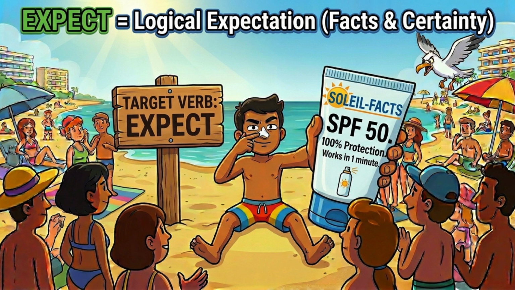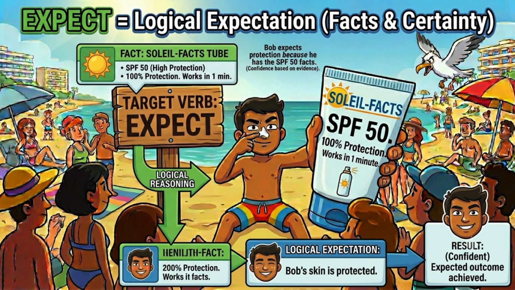The second verb is expect. Logical expectation. Focus on facts and certainty. This is an expectation based on logic, facts, knowledge, or agreements. You're not just hoping. You are practically 100% sure it will happen because you have solid reasons to think so. Bob expects the sunscreen to protect his skin because it's SPF 50. He has a clear fact.